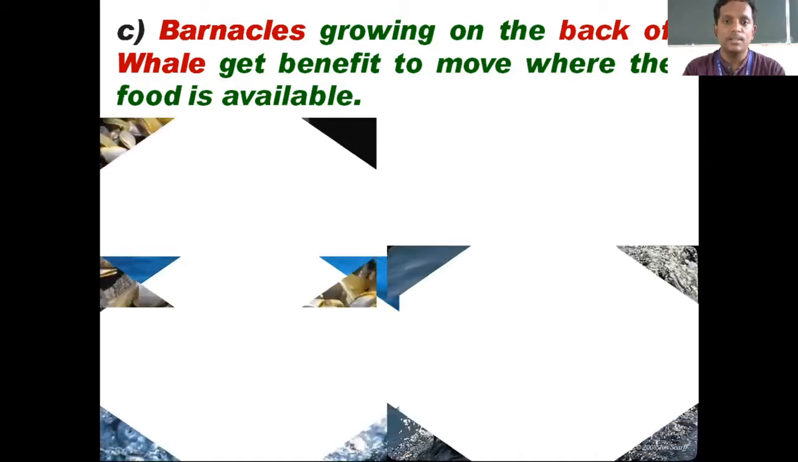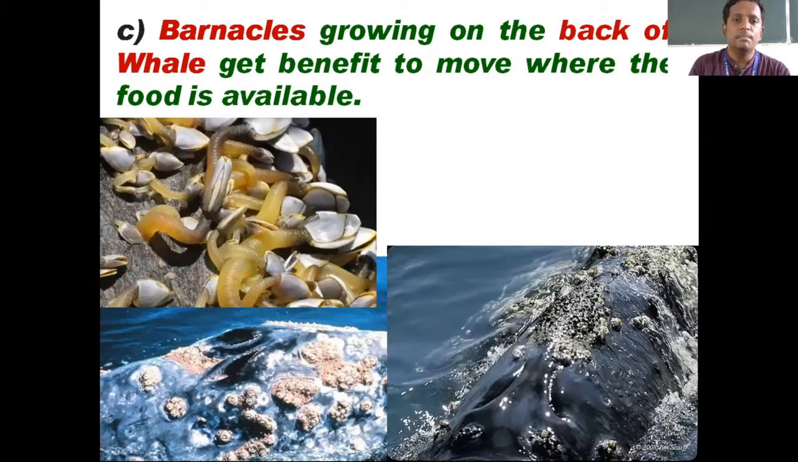We'll see the images. See, the first one is the barnacles. These are the barnacles, and you can see here they are grown on the back of the whale. They look like rocks. They are a collection of barnacles grown on the back of the whale. So the whale is neutral in the sense that it's neither benefited nor harmed. But if we see the barnacles, they are getting benefited. Got it? You can take a screenshot. I'll move to the next slide.